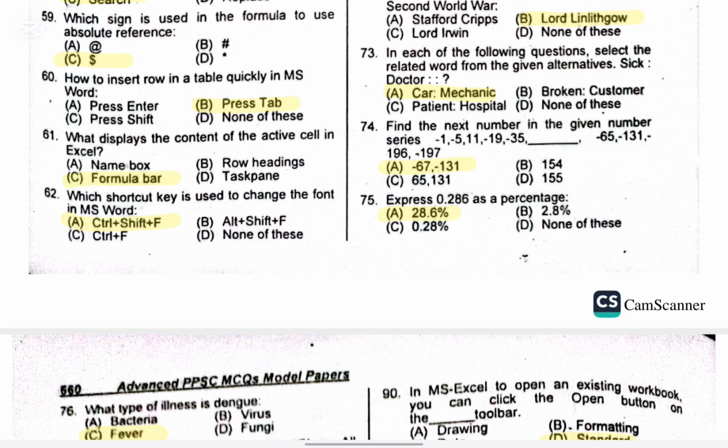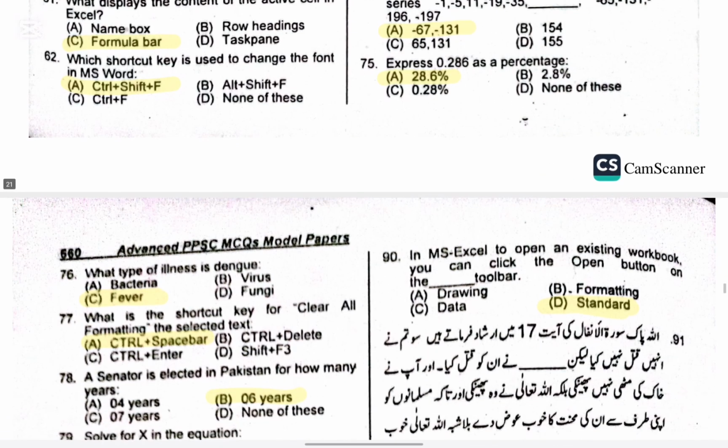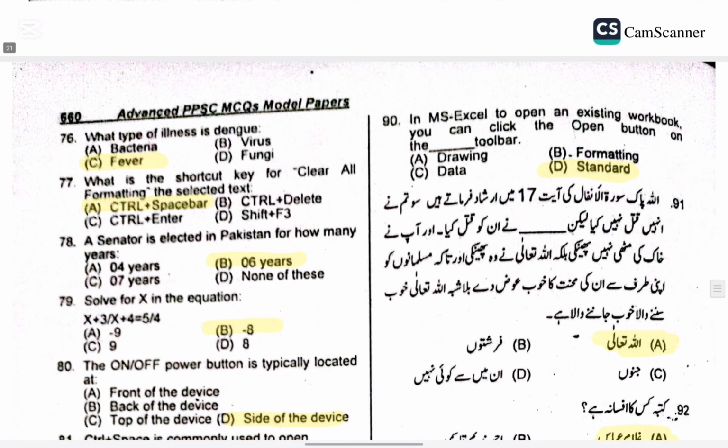Find the next number in the given number series. The right option is A. Question 75. Express 0.2 as a percentage. Right option is A.